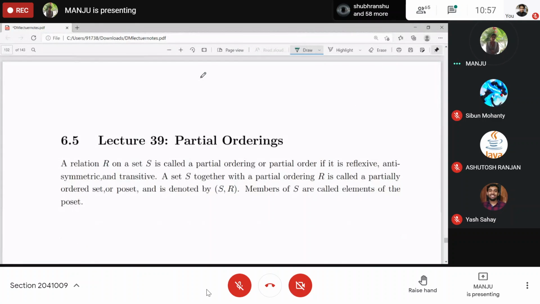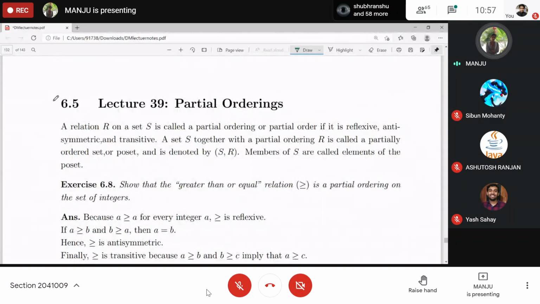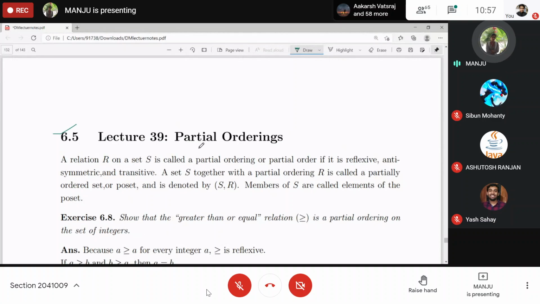In the next lecture, I'll be discussing partial ordering. That is also a kind of relation. A relation will be a partial ordering if it satisfies three properties, as we did in the case of equivalence. In the case of equivalence it was reflexive, symmetric, and transitive. But here a relation will become a partial order if it is reflexive, transitive, and anti-symmetric.